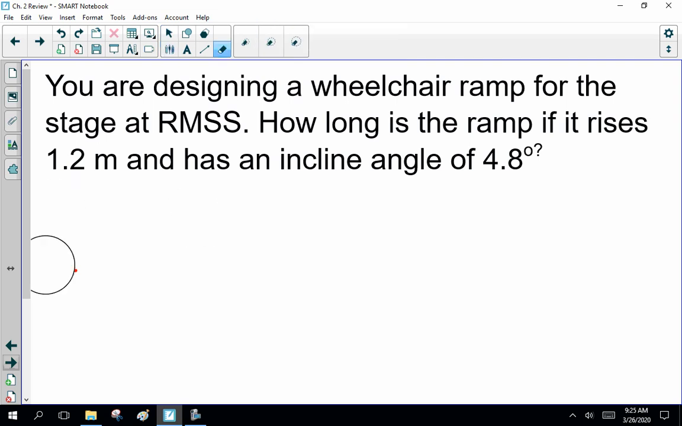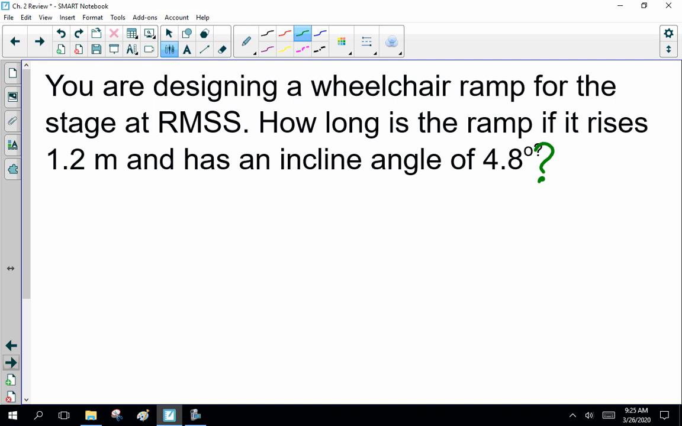Now, word question, just to screw with you. You're designing a wheelchair ramp for the stage at Roland Michener Secondary School. How long is the ramp if it rises 1.2 meters and has an incline angle of 4.8 degrees? Big question mark. Never mind. And I can't blame Microsoft for that, but I will.